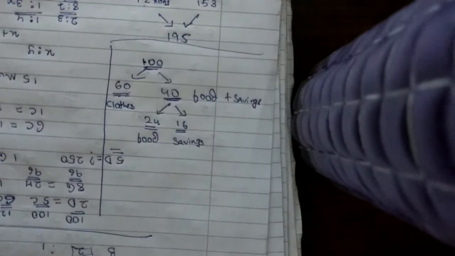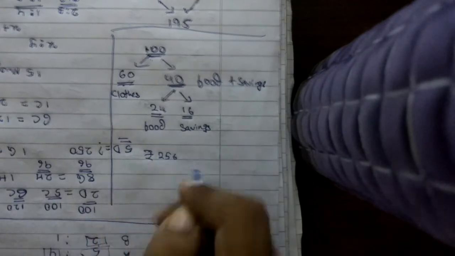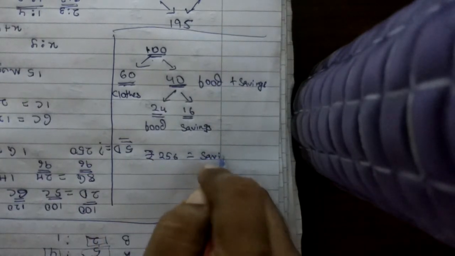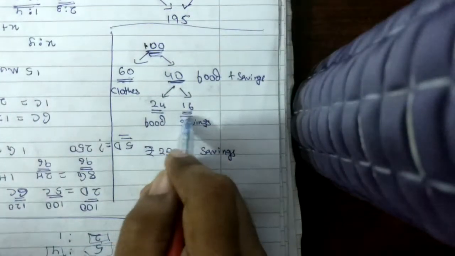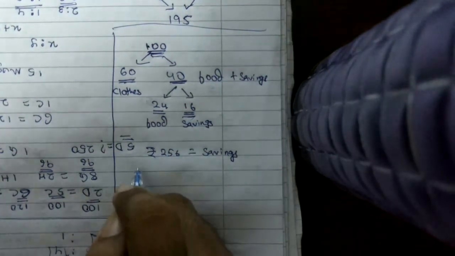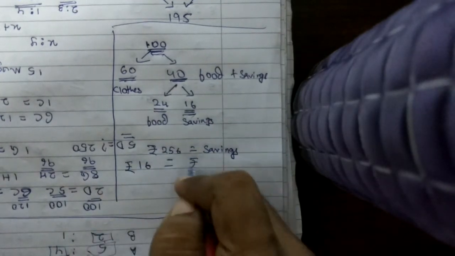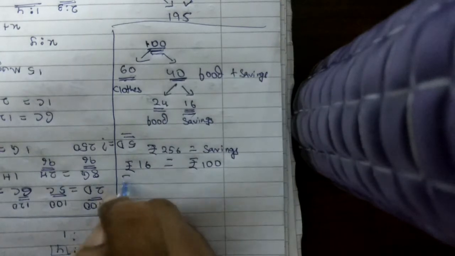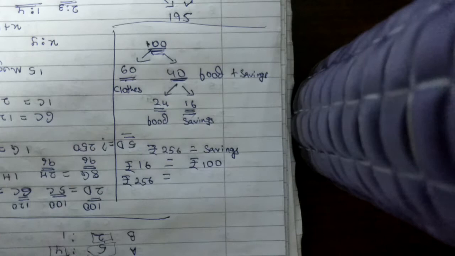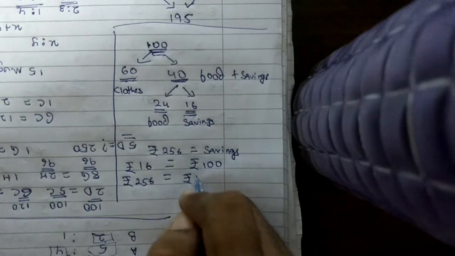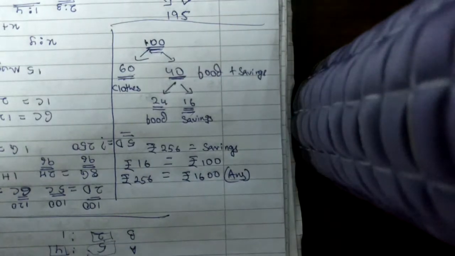Now we see here it is given she is left with rupees 256 as the savings. Now when we started with rupees 100, the savings was 16. So for 16 rupees savings we need rupees 100. So for a savings of rupees 256, by unitary method we can find rupees 1600. That is our answer. Okay.